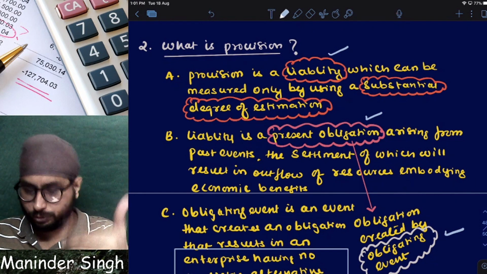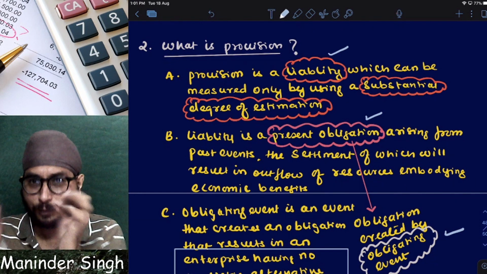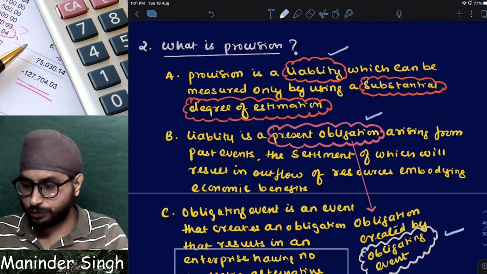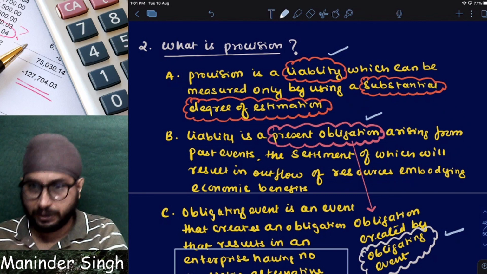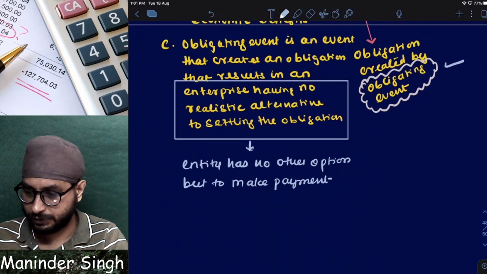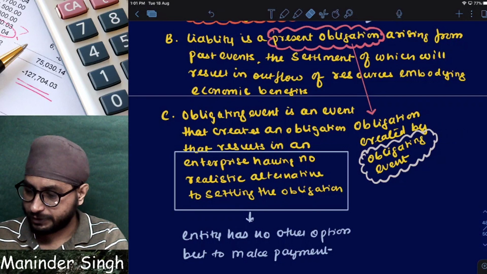There is nothing more yet, there is still a lot. This is just a starting point of what is provision. A lot of things are to be understood. Examples and all, Manoj, you don't worry. First, let me explain everything, then I will give you enough examples. Clear? I will give you enough examples and we will discuss case laws.